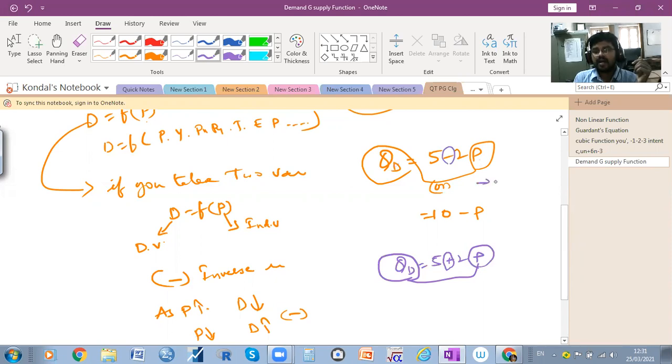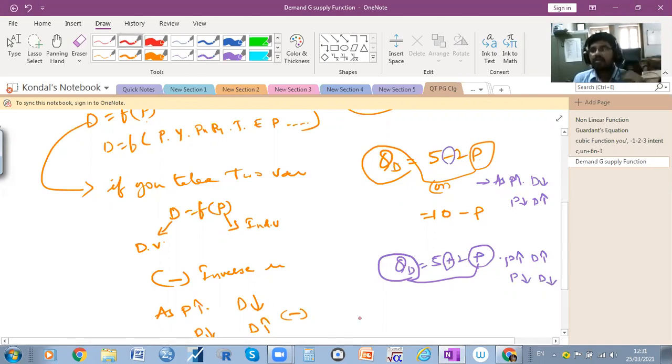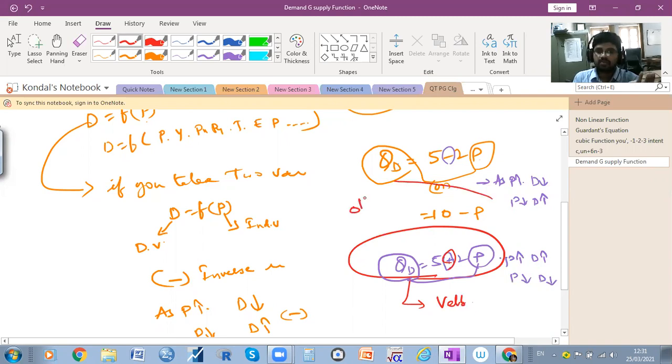Here it seems that as the price increases, demand decreases. Price decreases, demand increases. Whereas here, price increases, demand also increases. Price decreases, demand also decreases. Here there is a positive relationship, there is a negative relationship. So we can ask why here it is positive and why there it is negative. It seems that this equation may be applicable for the Veblen goods, right? And the other one may be applicable for other goods, right? Have you understood the theoretical concept, please?